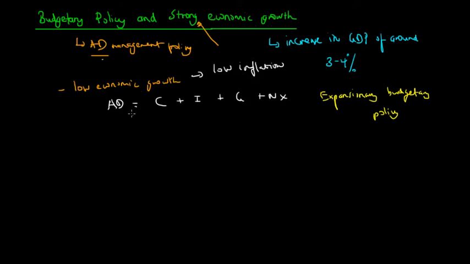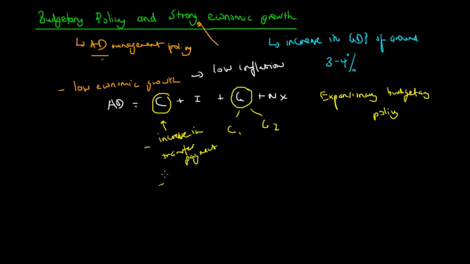So we're going to use this aggregate demand model, and we're going to see that by using expansionary budgetary policy, government expenditure would increase either by G1 or G2, and again consumption expenditure would increase due to an increase in transfer payments as well as a decrease in tax.